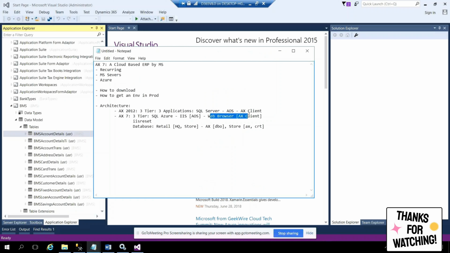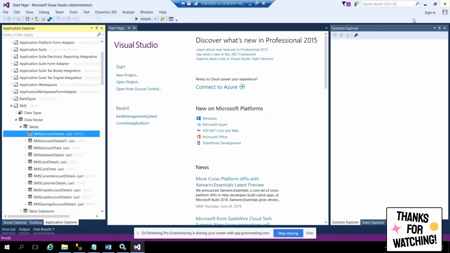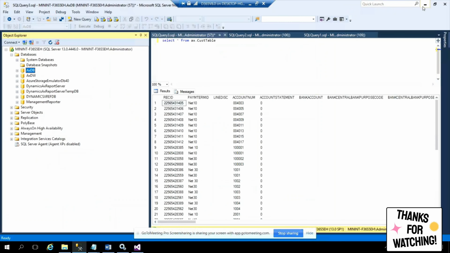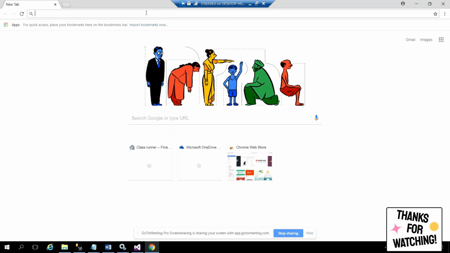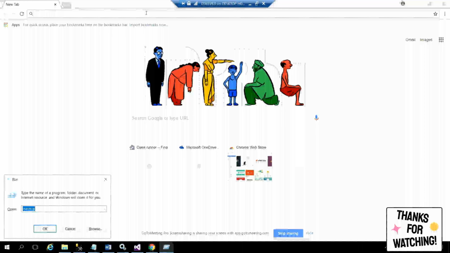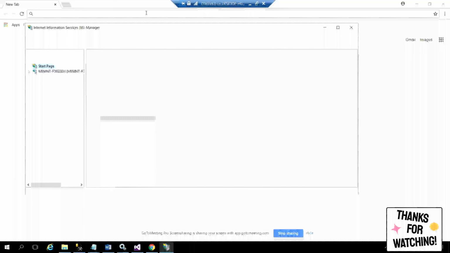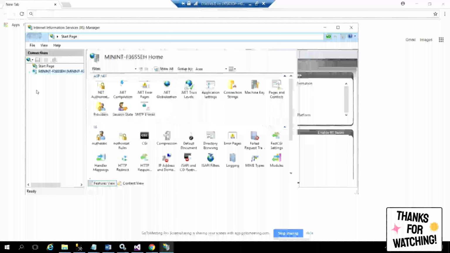Now, how am I going to access the AX client? We'll open the browser. I'll open Chrome or I'll open IE. Anything works. I'm more habituated with Chrome, so let's open Chrome. And you need the link for accessing your Microsoft Dynamics AX client. Oh man, Kumar, how am I going to get the link? You didn't tell how to get the link. I'll tell you. Go to IIS Manager. Again, go to your website.